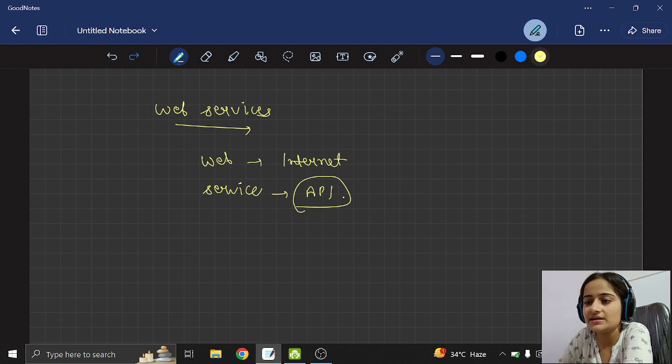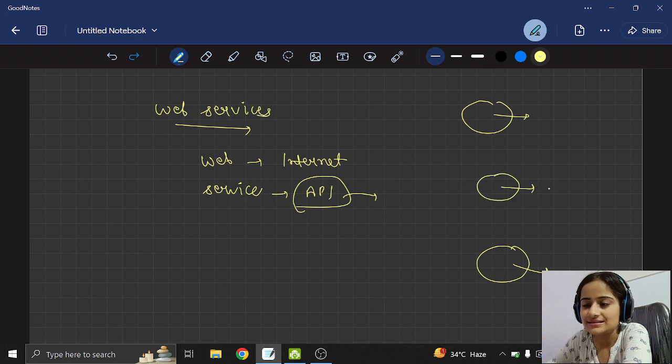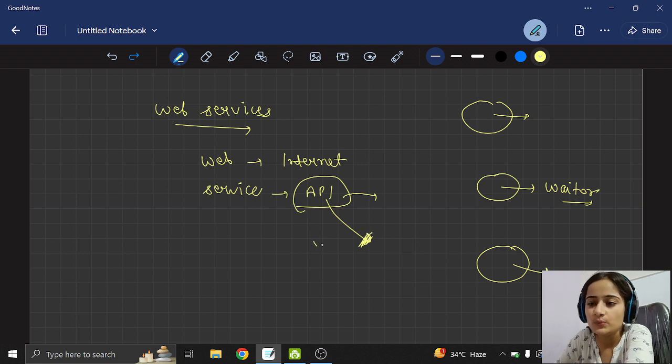It's just like that waiter in the hotel who is serving us, who is in between the kitchen where food is being prepared and us, who are waiting for the food eagerly, right? So it's between us. It's like a waiter. API is like a waiter where we hit the API and it serves us. We make a request to the API.